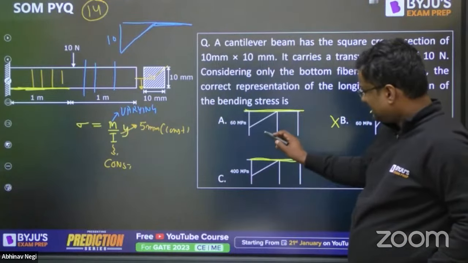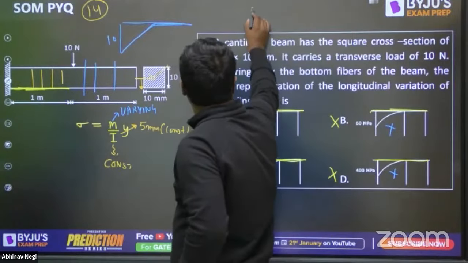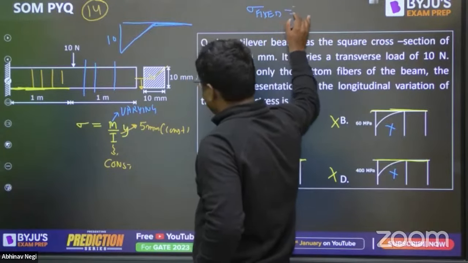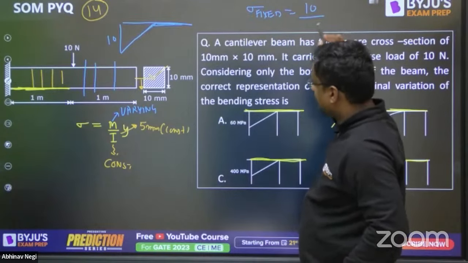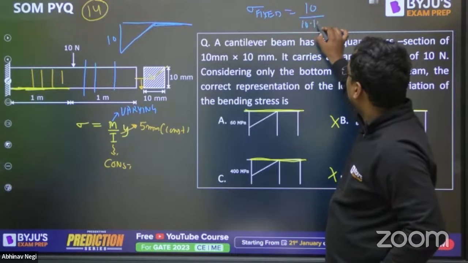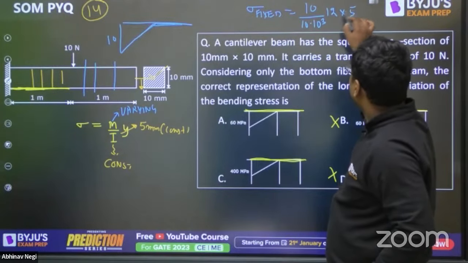Now at the end, sigma at the fixed end. So M is how much? 10 into 1, divided by I, which is b d cube by 12, so 10 into 10 cube by 12, into Y max, which is 5, so it will be 60.